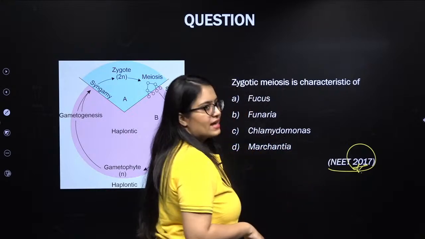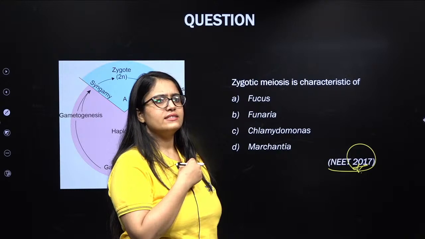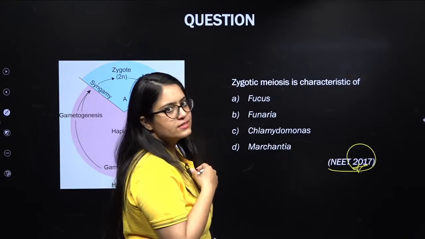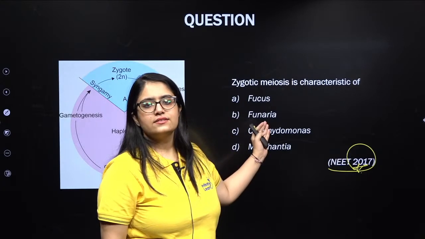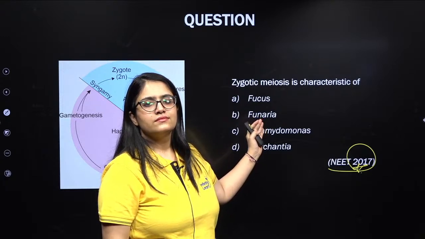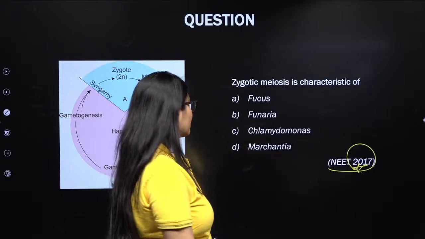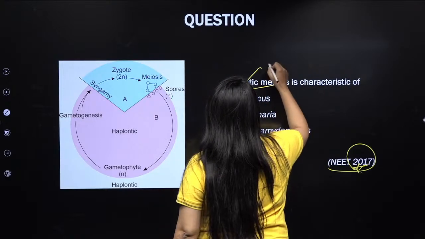Zygotic meiosis is a characteristic of, any guesses? Any guesses, kids? Zygotic meiosis is a characteristic of algae.